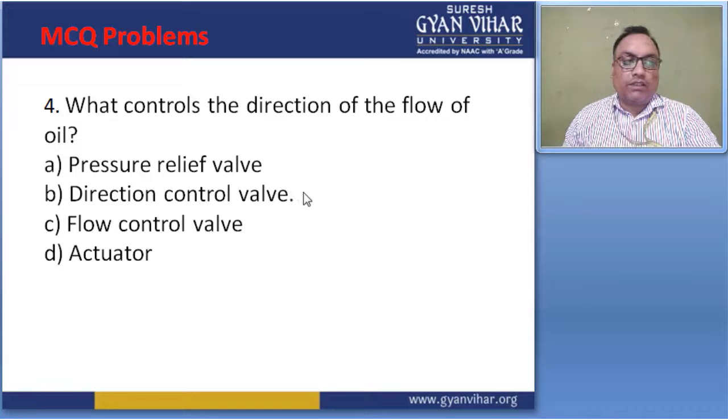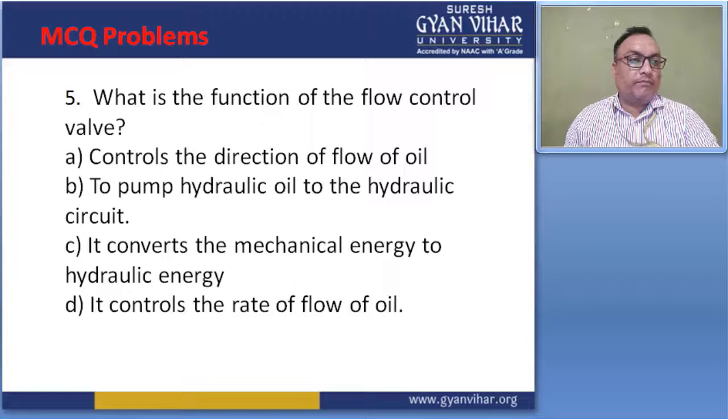Then move to the next. What is the function of the flow control valve? A. Control the direction of the flow of oil. To pump hydraulic oil to the hydraulic circuit. It converts the mechanical energy to hydraulic energy. It controls the rate of flow of oil. So the correct answer is D. It controls the rate of flow of oil for this case. So this is the correct answer.